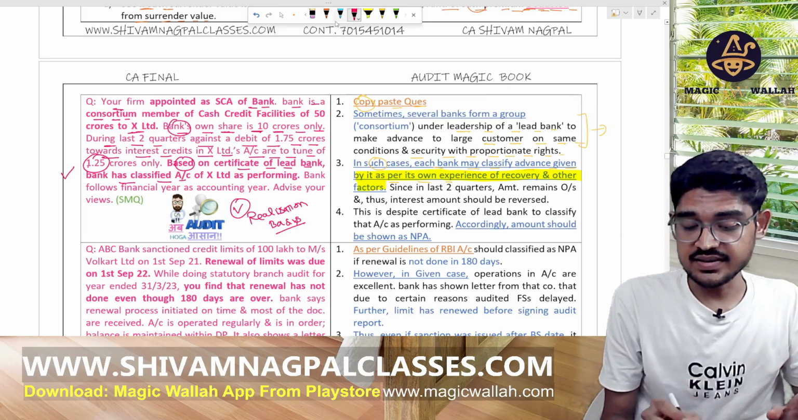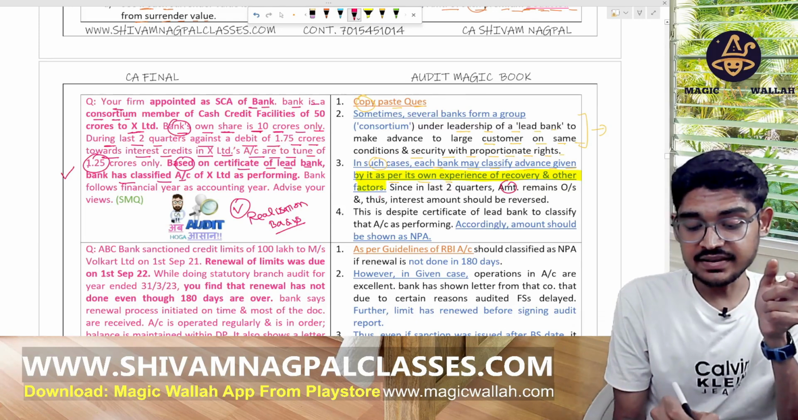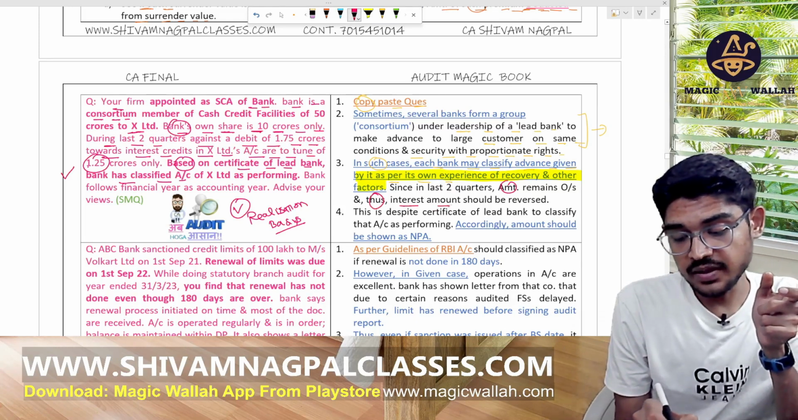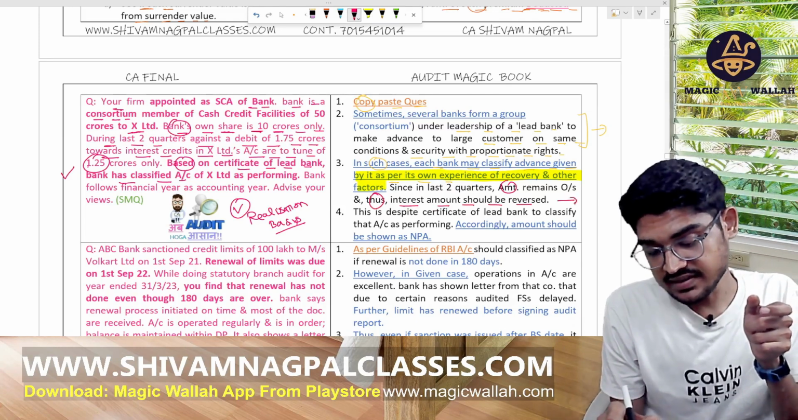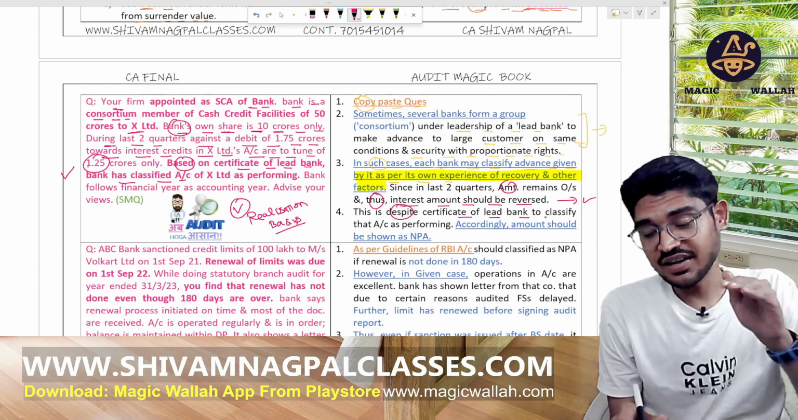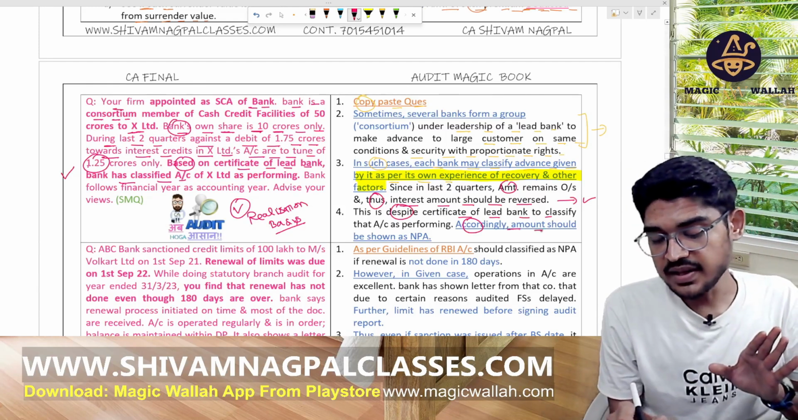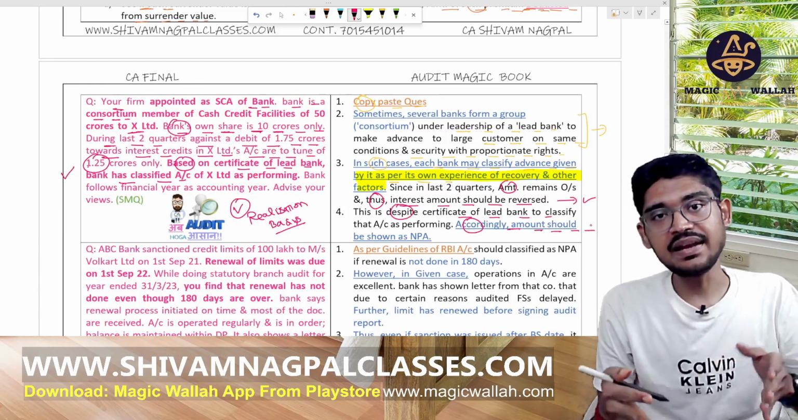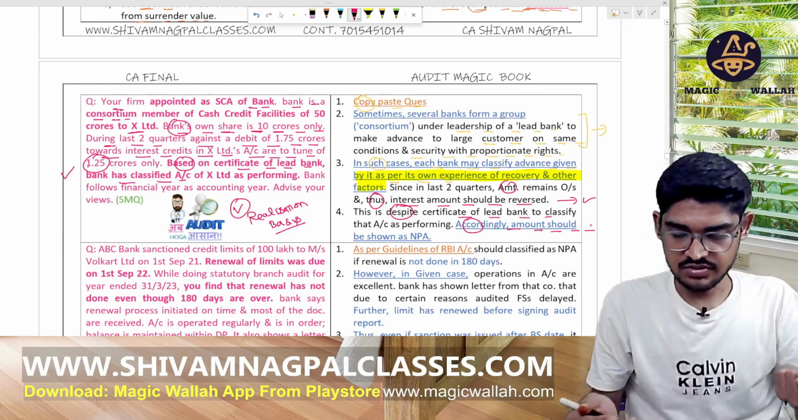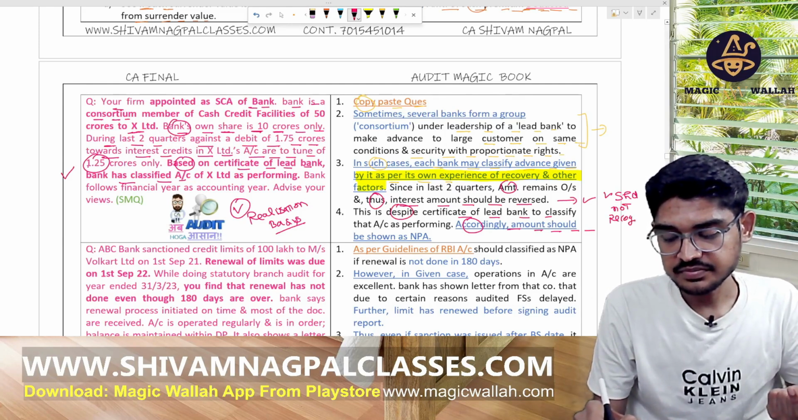Since in the last 2 quarters the amount remains outstanding, the interest amount should be reversed. So we have to reverse them. This is despite the certificate of the lead bank classifying them as performing. Ignore that. Accordingly, this should be classified as NPA in our account, and we have to reverse that interest. We should not recognize the income.